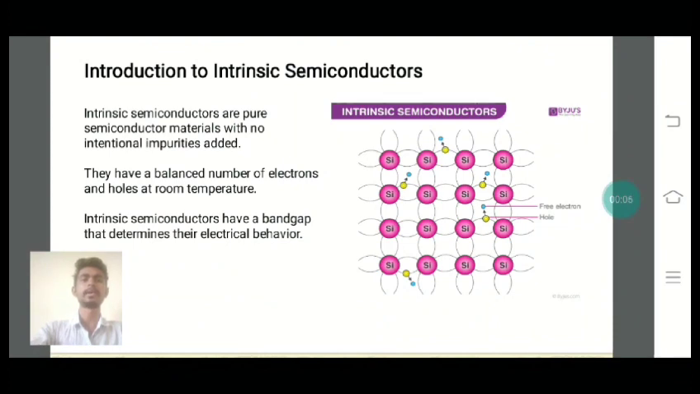Introduction. Today I am explaining introduction to intrinsic semiconductors. Intrinsic semiconductors are pure semiconductor materials with no intentional impurities added. They have a balanced number of electrons and holes. Intrinsic semiconductors have a band gap that determines their electrical behavior.